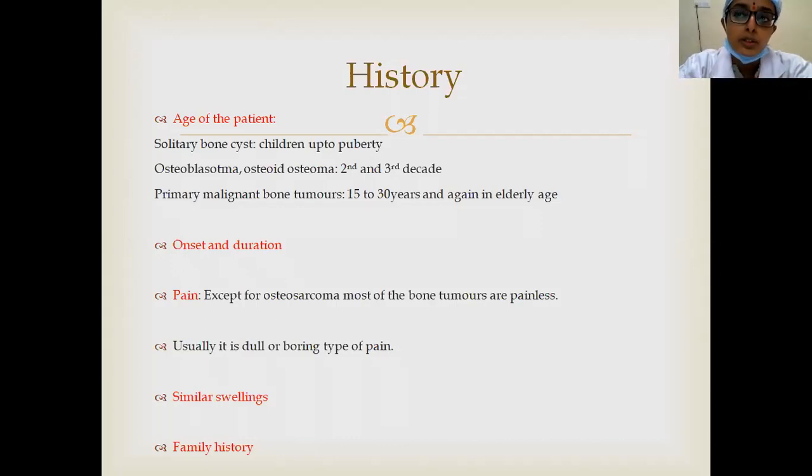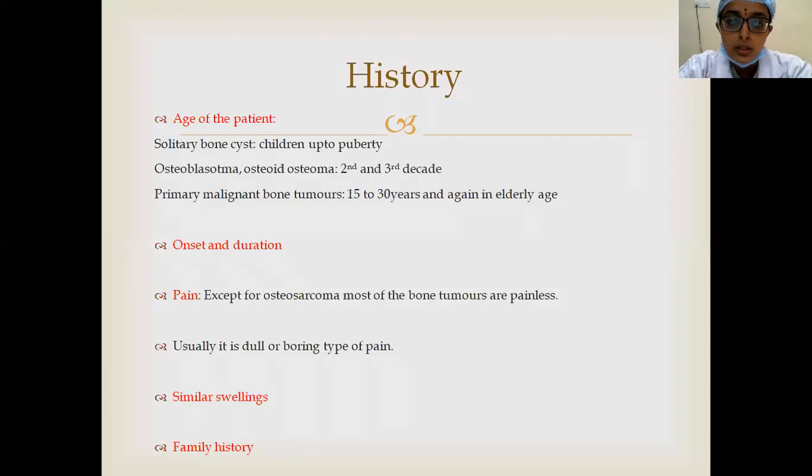Most of the benign bone tumors have an insidious onset and they progress gradually. Most of the time they are incidental findings. A patient usually complains of some trivial trauma and gets investigated. On that, you will see some sort of bone tumor or abnormality. Most of the benign bone tumors are painless initially, and then gradually there may be pain as the tumor increases in size.